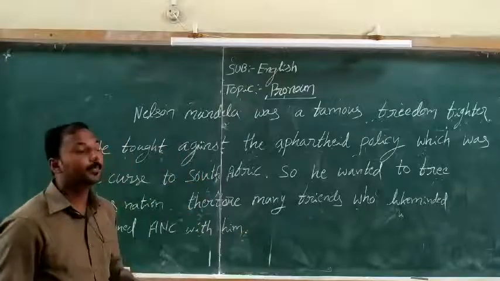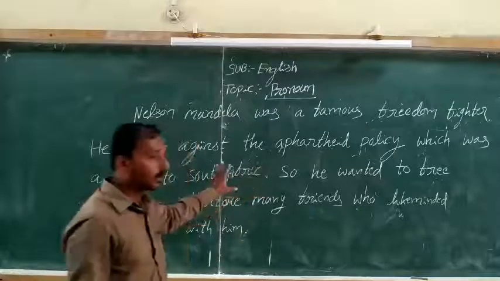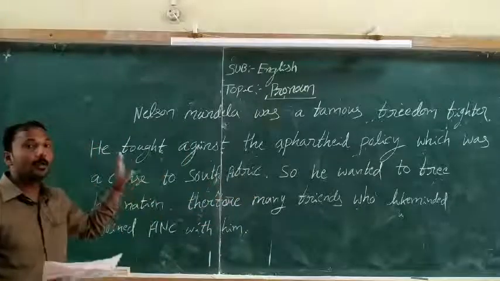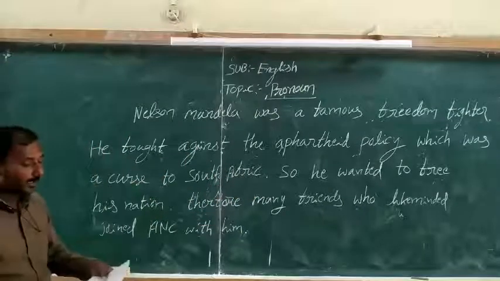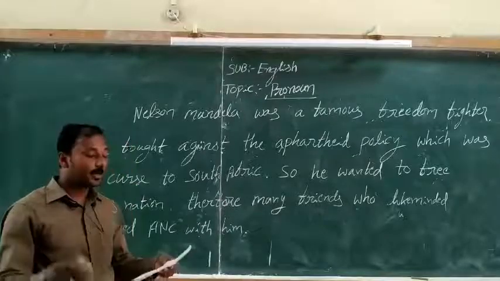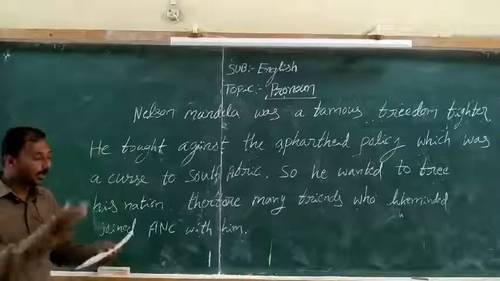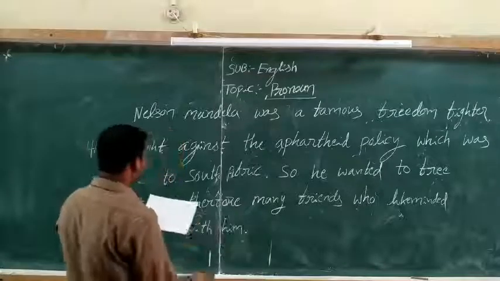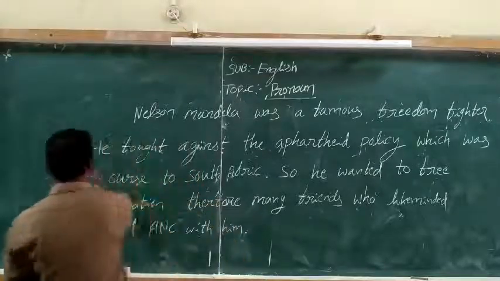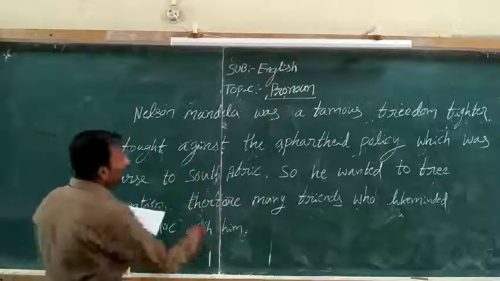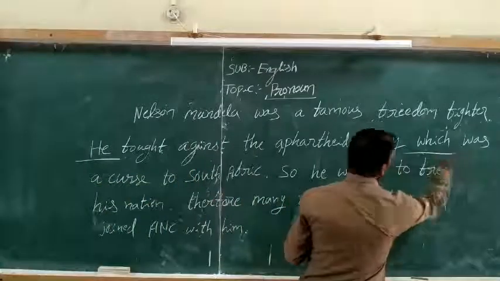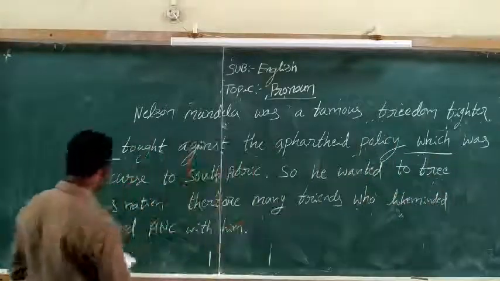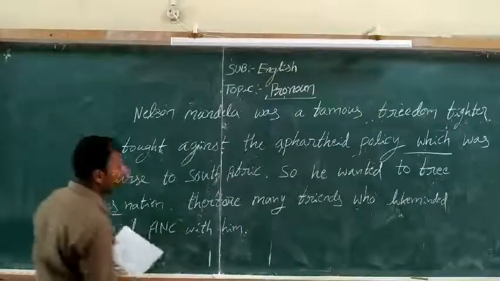So this is the paragraph given in your exam. What do the italicized or underlined words in the following paragraph refer to? The underlined words are he, which, his, and who.